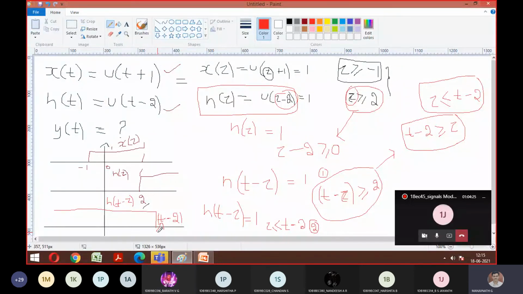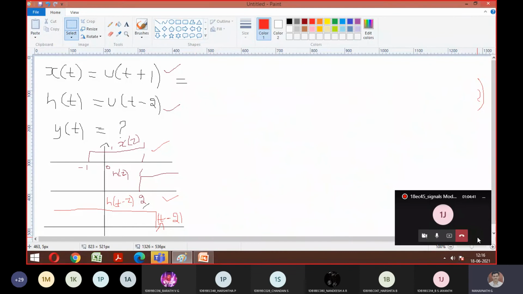Once you understood this, now what should I multiply? I need to multiply x of tau with h of t minus tau, meaning the first signal and the third signal. So now tell me what are the possible things you can get in y of t. What are the possible things you can play with this y of t? Do you have a signal from minus infinity to minus 1? I already told you at the beginning, right? So y of t is equal to, if you choose any interval from minus infinity to minus 1, what is it? 0?